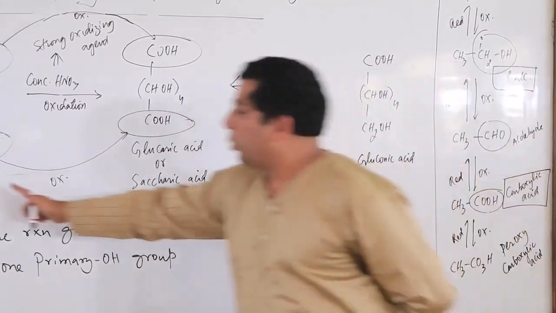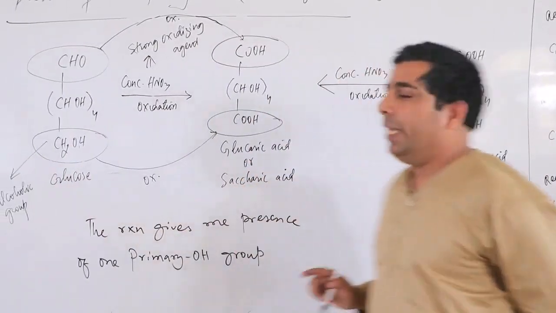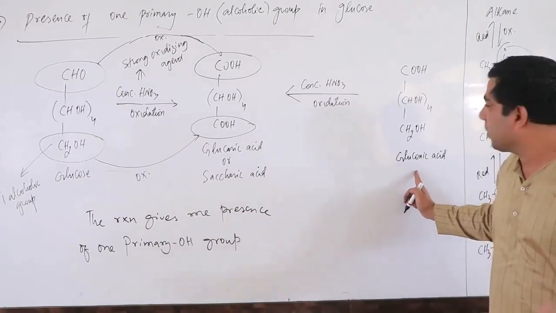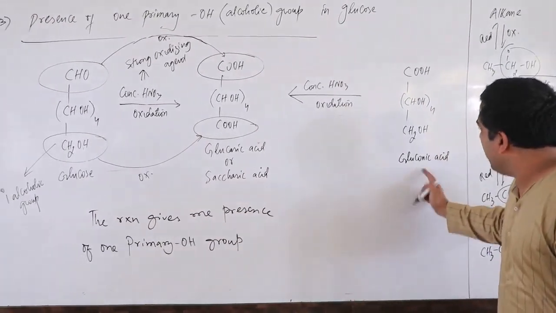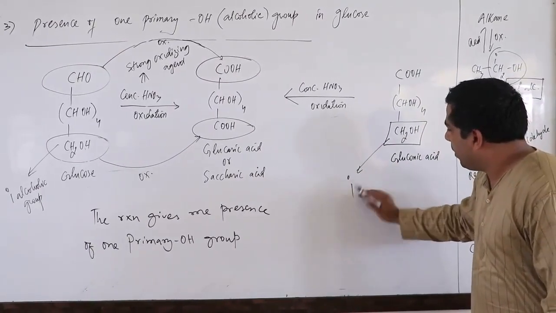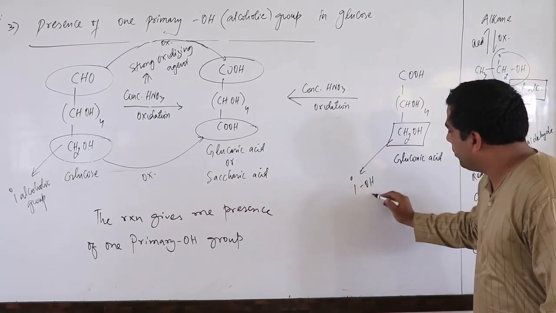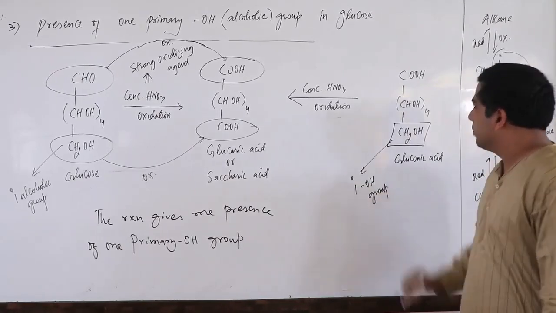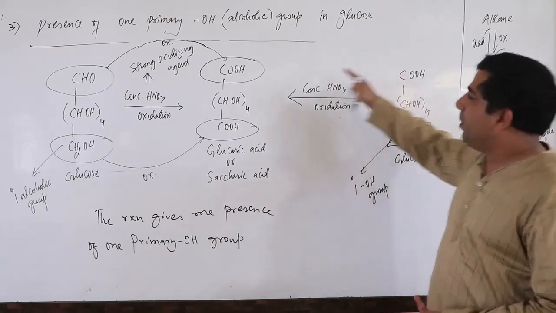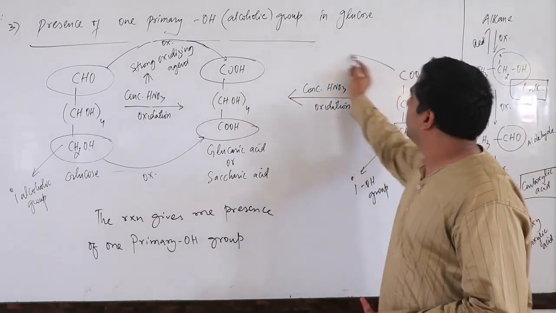In place of glucose, if I take gluconic acid, which I made in the previous reaction, this gluconic acid has which group here? This is the primary OH group. This is already oxidized. This is carboxylic acid. It will remain carboxylic acid only.